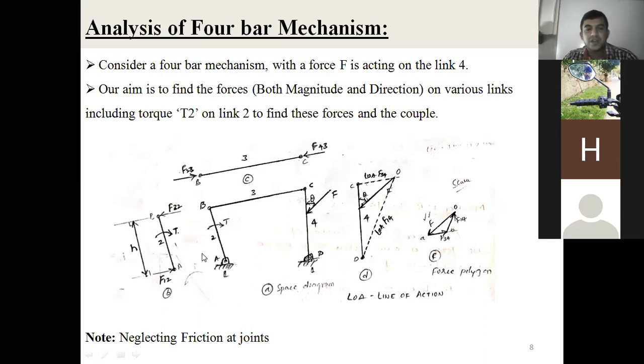Now, what is the first step? How do you analyze the 4-bar mechanism? First, we draw the space diagram for the mechanism by taking a suitable scale. That is the first step. Suitable scale means the link length, suppose 100 millimeters is there. Directly we can't draw 100 millimeters on our A4 sheet, then you go for converting into a scale.